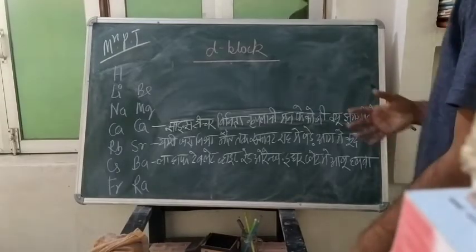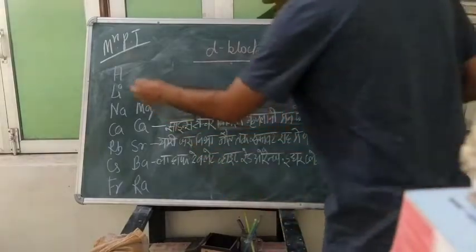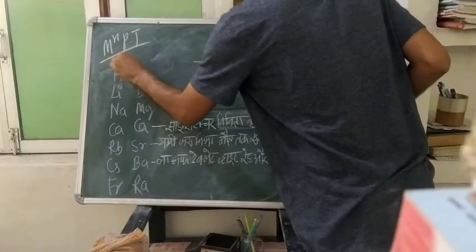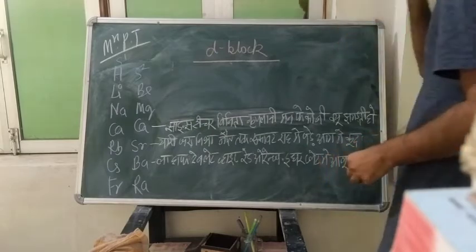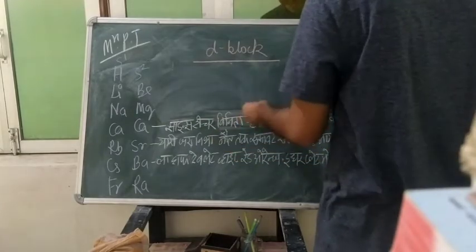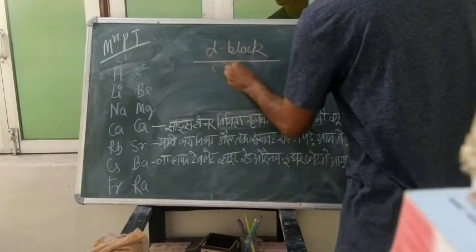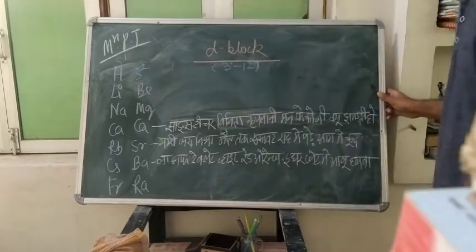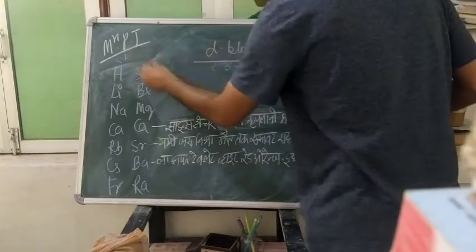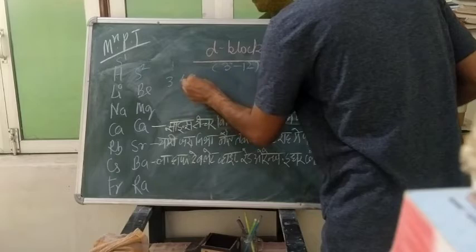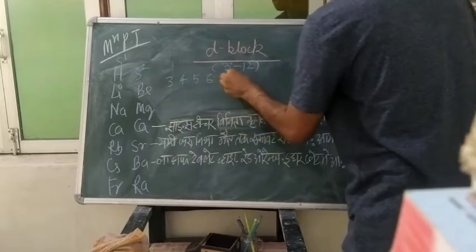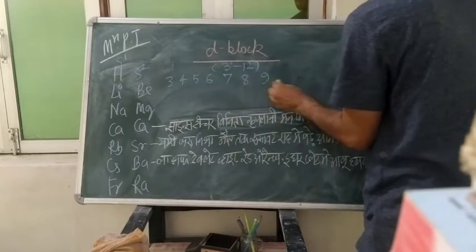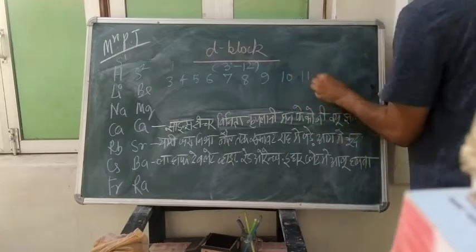Now let us talk about D block. That you know, this is your S1, this one is your S2. So I have told to you that D block will be from 3 to 12. 3 to 12 means 3, 4, 5, 6, 7, 8, 9, 10, 11, 12.